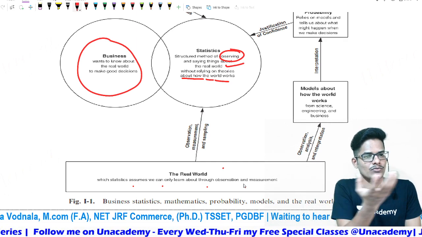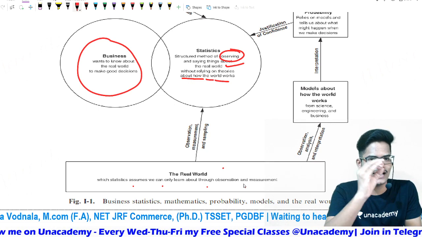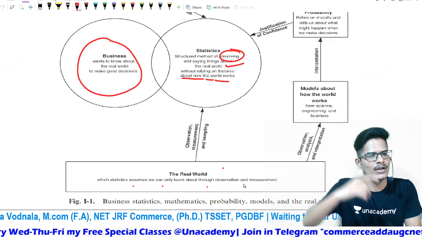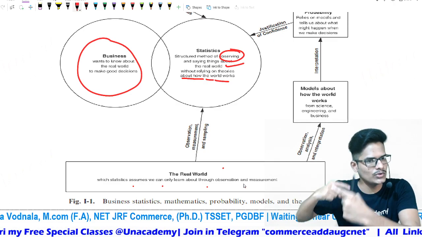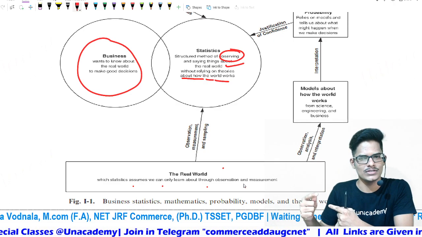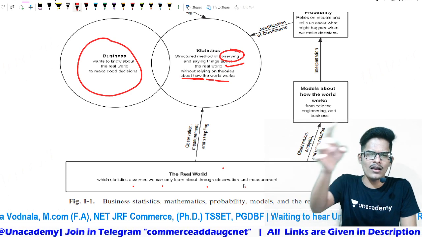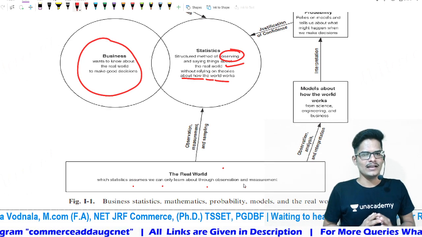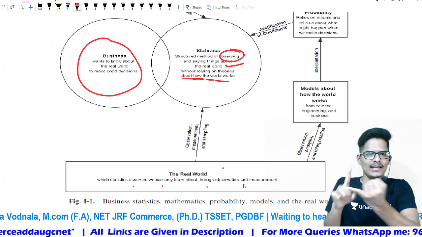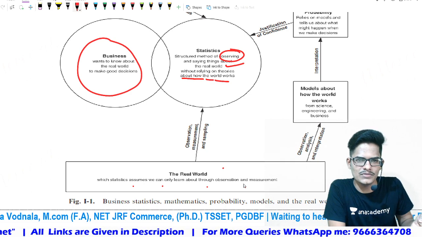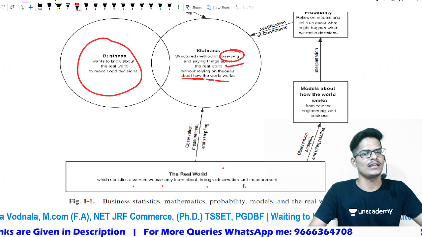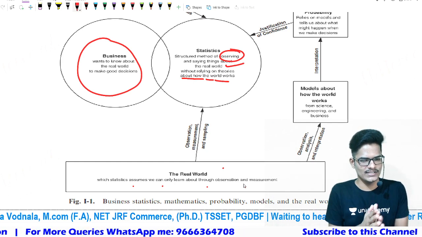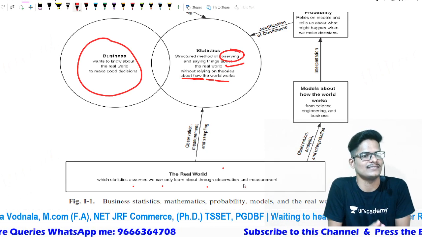Qualitative aspects can be converted into quantitative aspects in statistics by using various tools. After the conversion, we will do the analysis, we will do the interpretation, we will take the conclusion. Then obviously all are linking with the one concept called statistics. Under statistics, it is linked with mathematics, it is taking the help of science, it is taking other subjects also into consideration, then making one structured decision. So this is how business statistics definition will be.